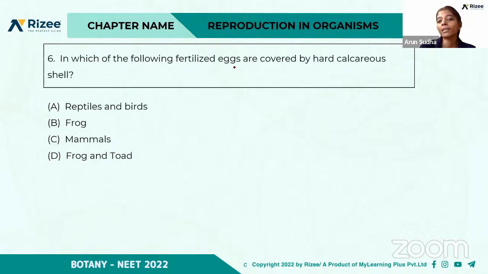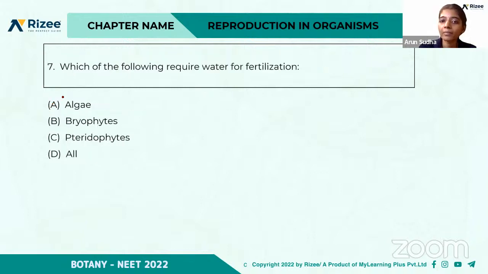Which of the following fertilized eggs are covered by hard calcareous shell? Reptiles and birds, frog, mammals, frog and toad. So in which of the following are fertilized eggs covered by hard calcareous shells? Yeah, A is the right answer. That is reptiles and birds. Okay, so A is the correct answer.